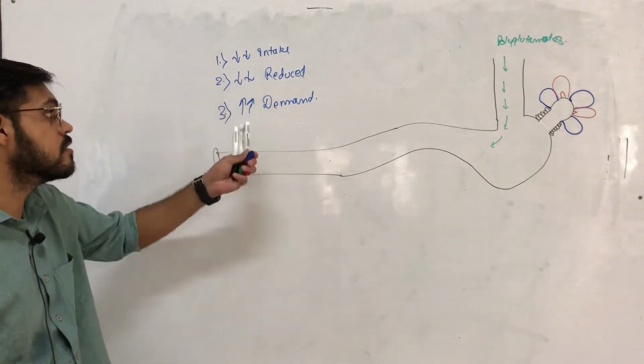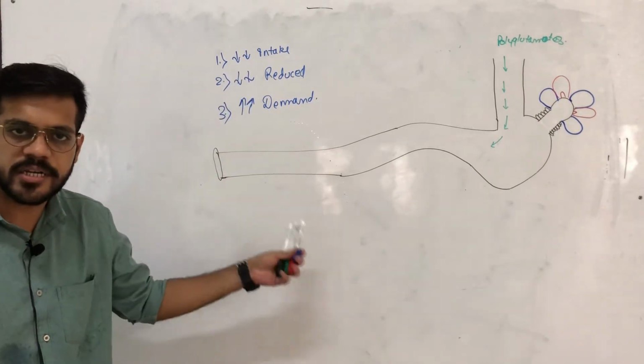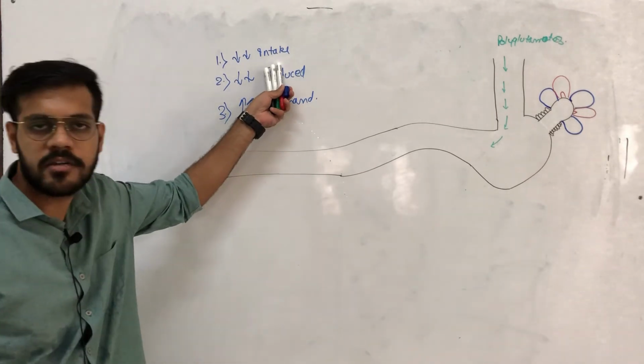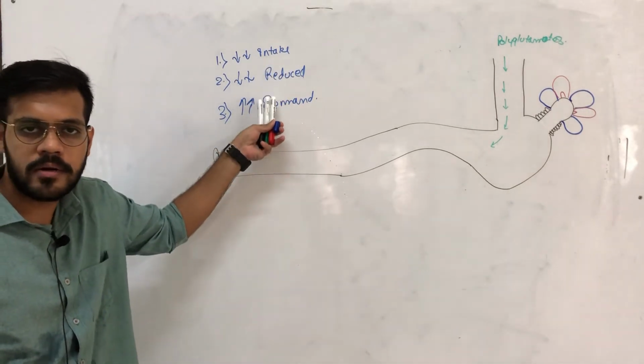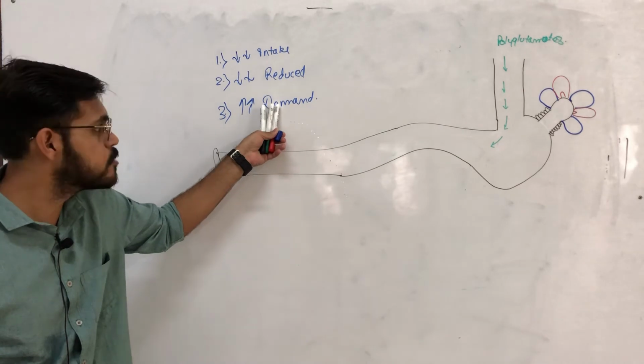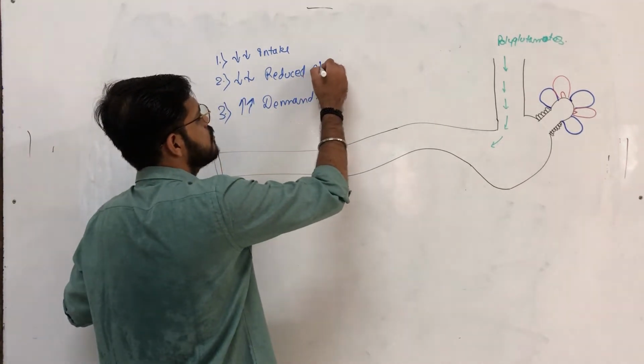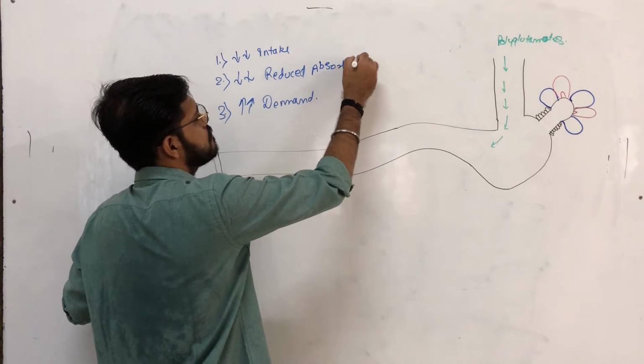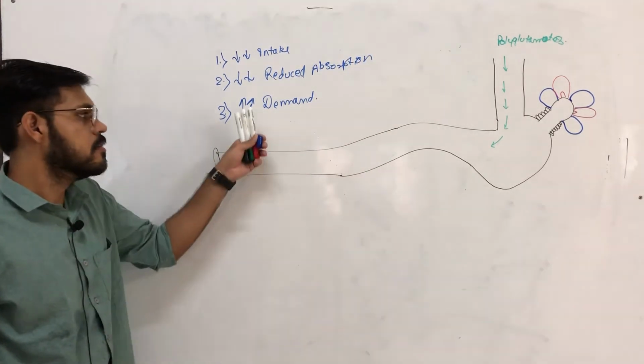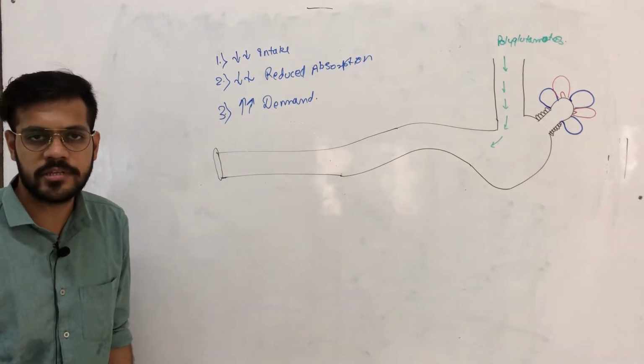So the deficiency develops either due to decreased intake, reduced absorption, or increased demand.